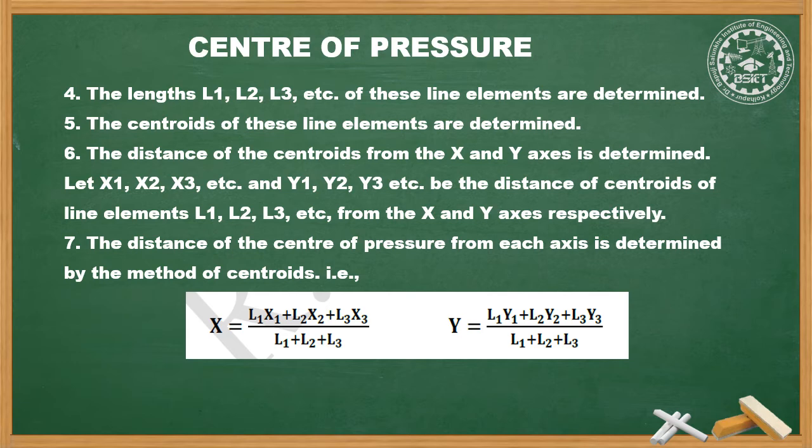This formula is used to calculate the center of pressure for the line perimeter of the blank. It is not for the centroid of the blank area.